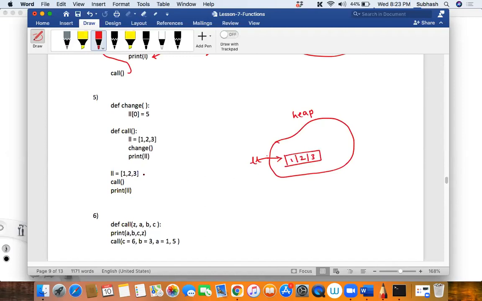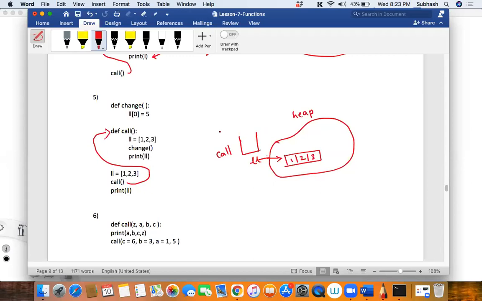Then what happens? It will call the function call. There would be a stack frame created for call, isn't it? Yes. Then what happens? It is going to 1, 2, 3 list.